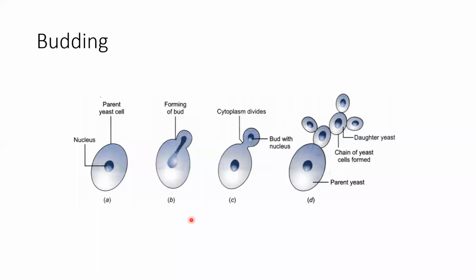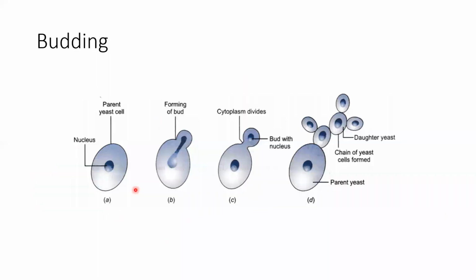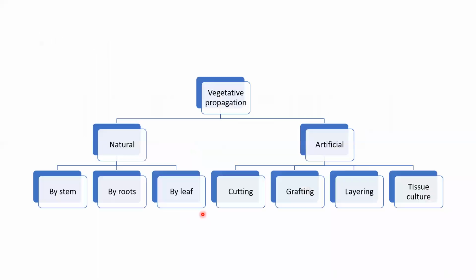So this process is known as budding. Is it clear to everyone? So this is all about asexual reproduction in plants. Now the next topic is vegetative propagation.